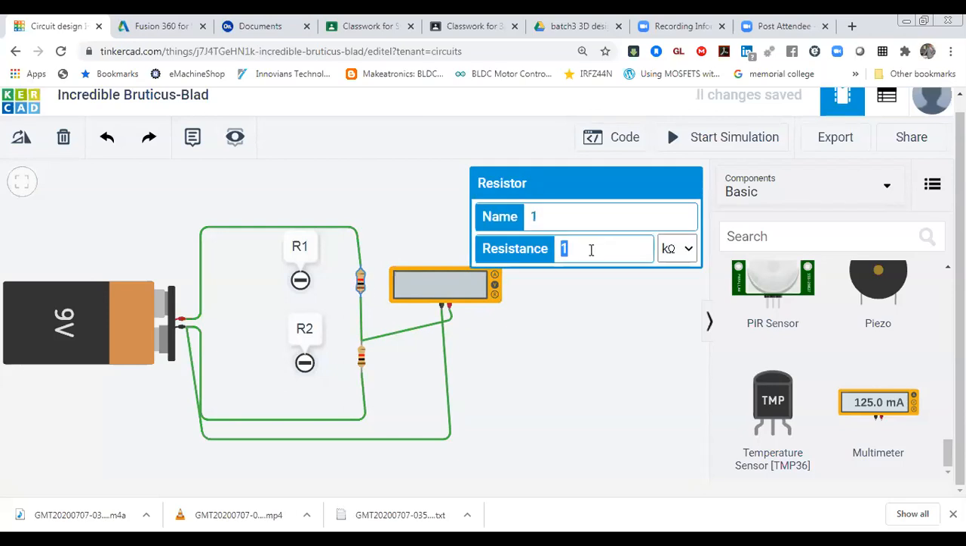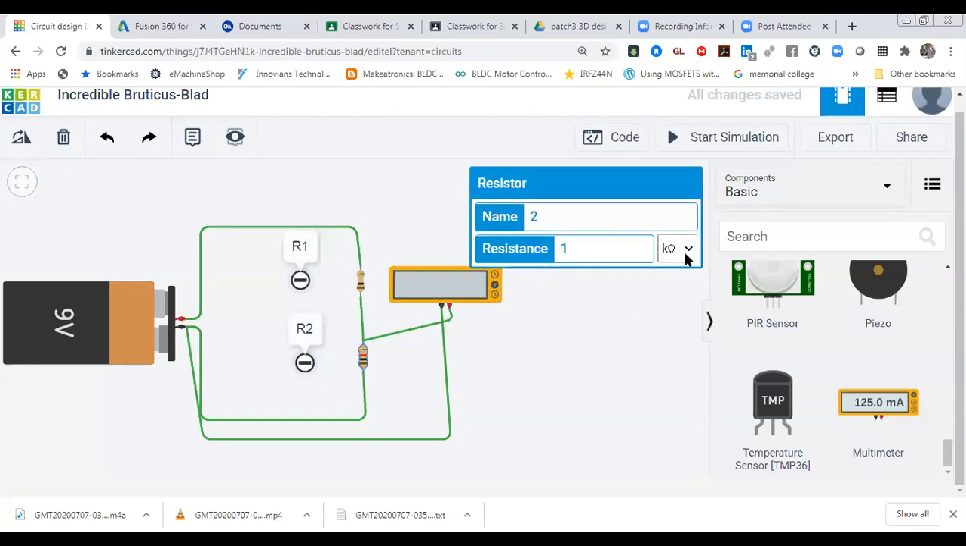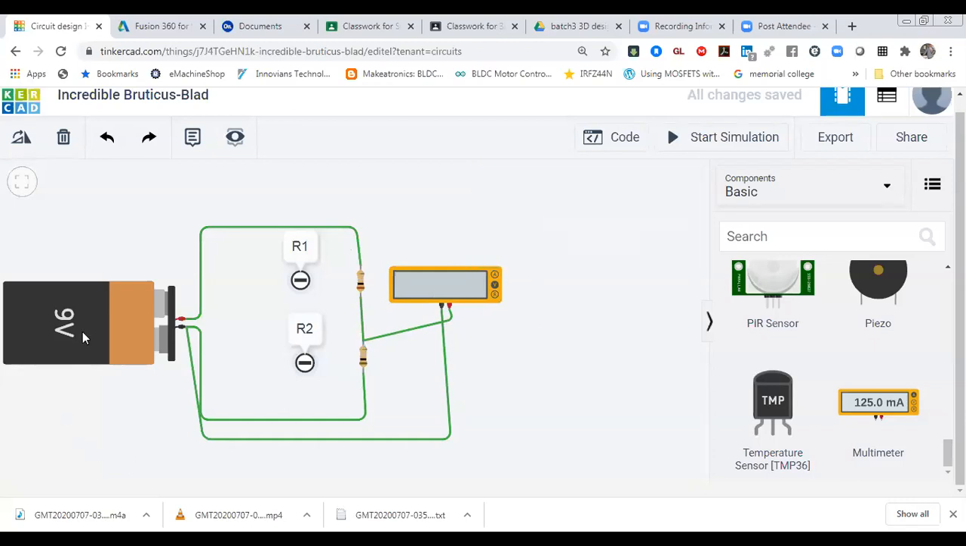Just take the value as 1 ohm first. I'm going to take this one 1 ohm, and this one also 1 ohm. So the statement was: R1 and R2 both values 1 ohm, supply voltage is 9 volt. Now we have to check output. Output should be 4.5 volt according to our calculations.